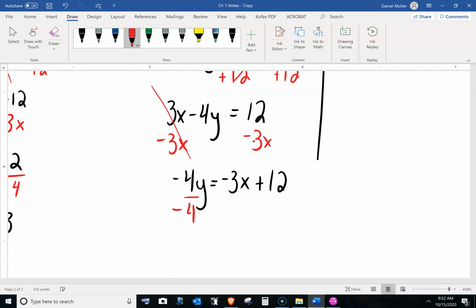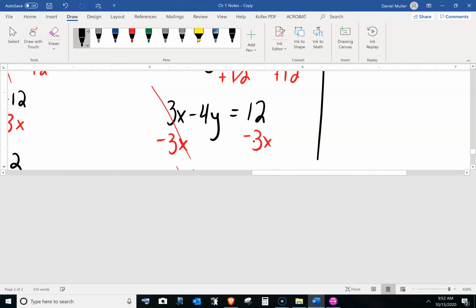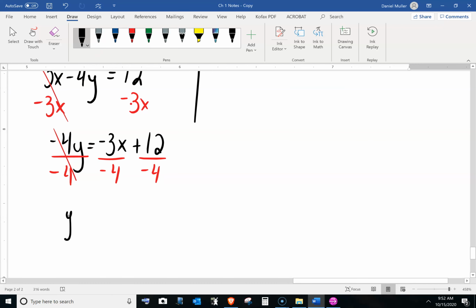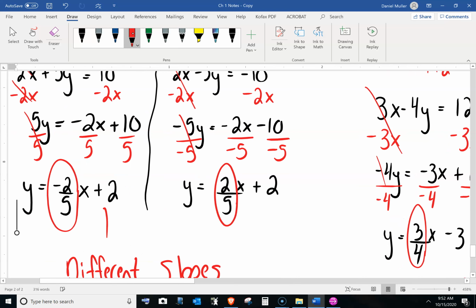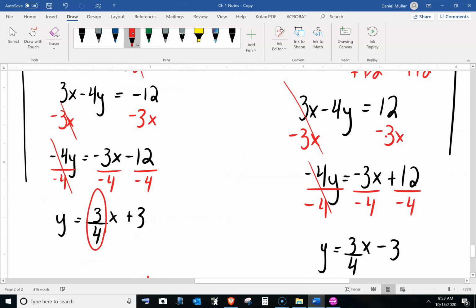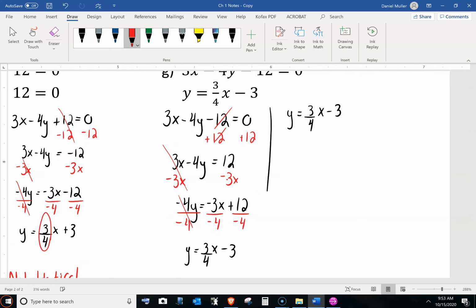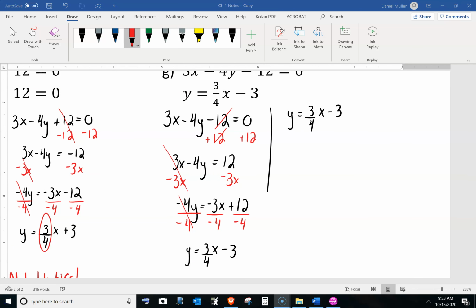So divide by negative 4, and negative 4 from negative 4 will cancel. So y equals negative 3 over negative 4 is a positive 3 over 4. Two negatives cancel out with the x there, and 12 divided by negative 4 is negative 3. So take a look at the slopes here. So the slope is 3 over 4. And well, I look at these here, and they're actually identical. 3 over 4x, 3 over 4x, minus 3.